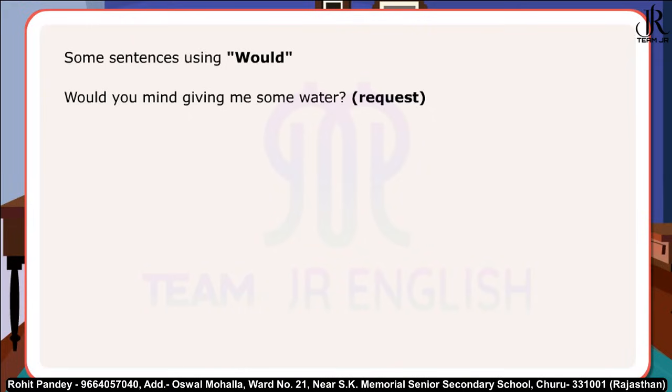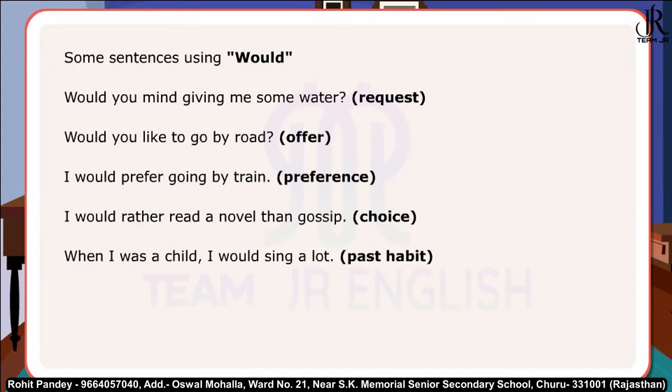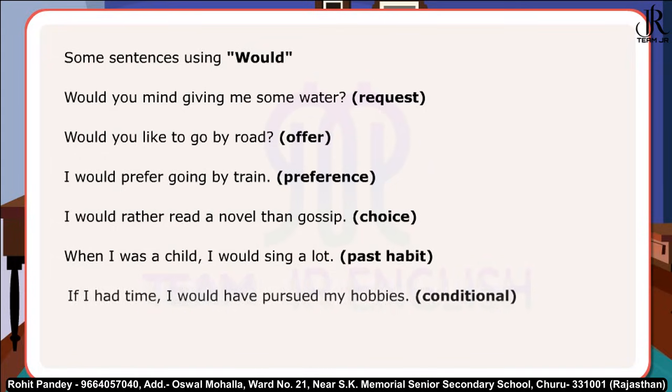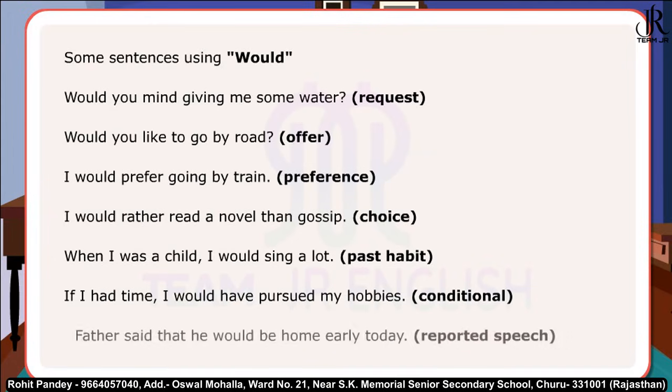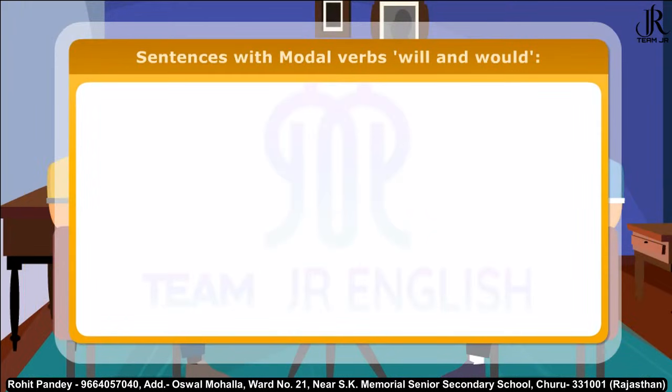Would you mind giving me some water? Request. Would you like to go by road? Offer. I would prefer going by train. Preference. I would rather read a novel than gossip. Choice. When I was a child, I would sing a lot. Past habit. If I had time, I would have pursued my hobbies. Conditional. Father said that he would be home early today. Reported speech.